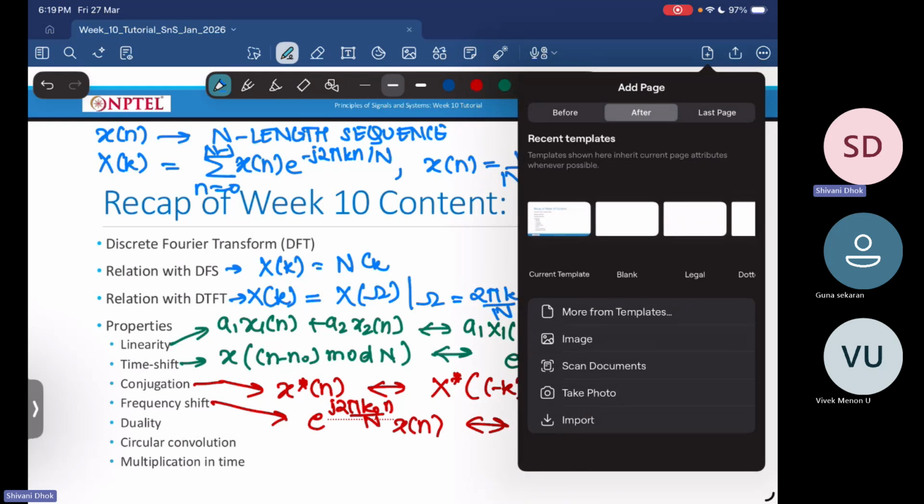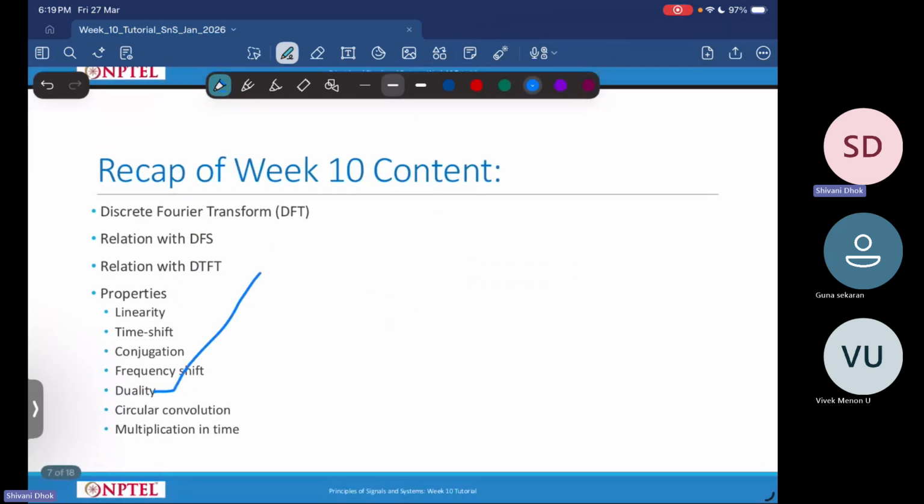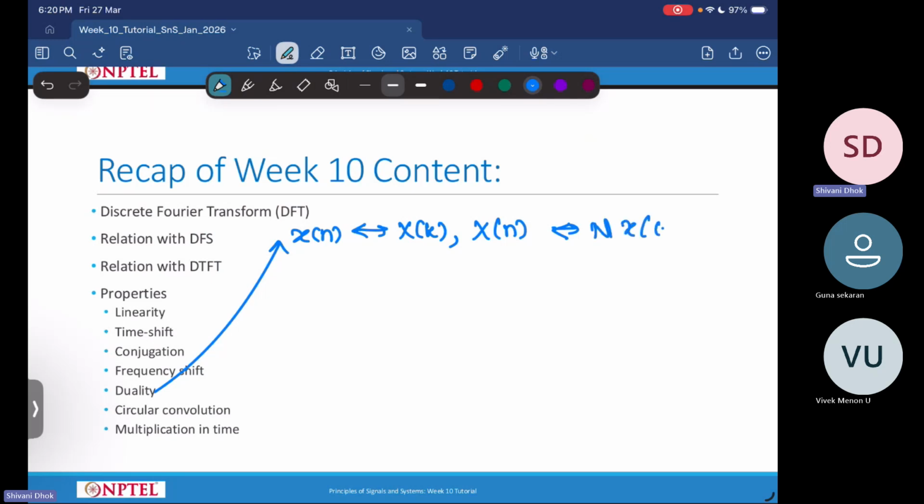Duality property says that if x of n has a DFT as capital X of k, then capital X of n will have a DFT as N times x of minus k. Again, you will have modulo N. Then you have circular convolution.